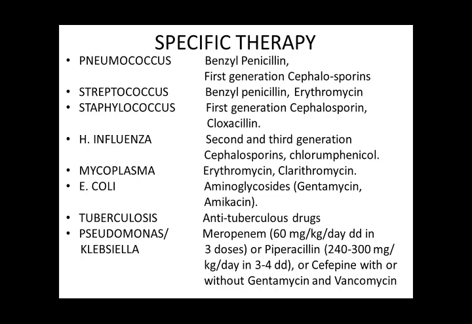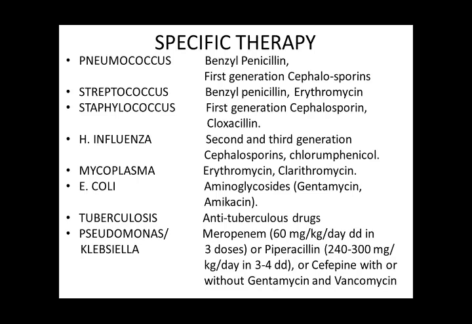For E. coli infection, especially in neonates, we can use aminoglycosides like gentamicin and amikacin. And for tuberculosis, we have to use anti-tuberculous drugs: INH, rifampicin, ethambutol, pyrazinamide.